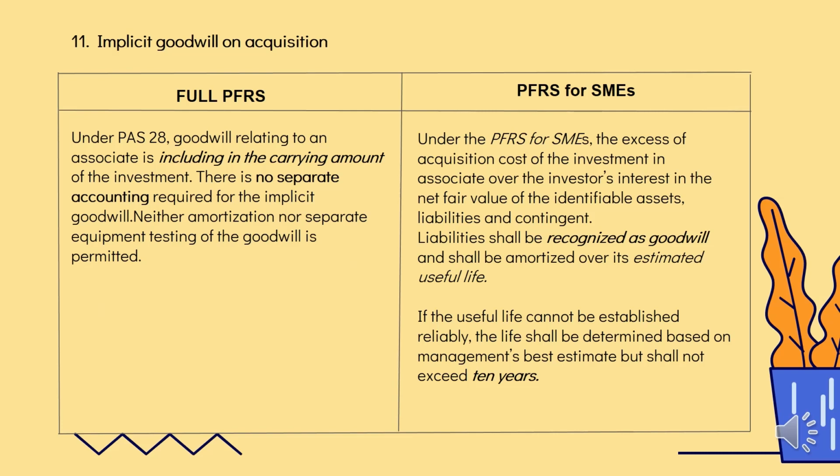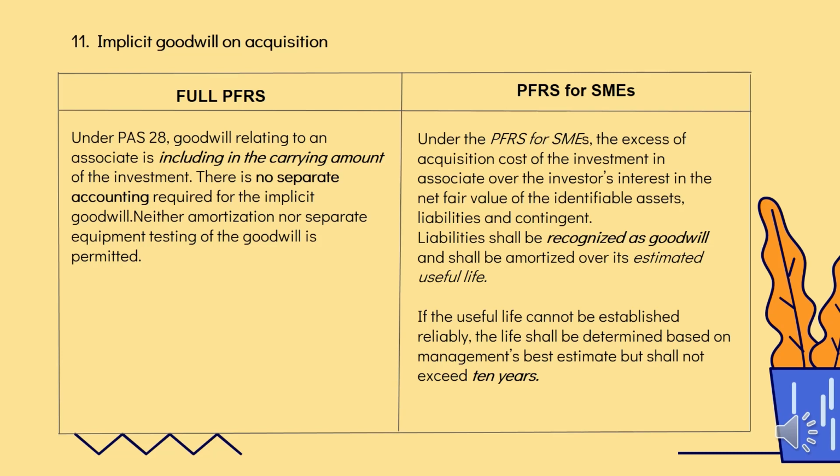Example, you are buying Corporation B and the true price or the net value is 100 million, but you paid 150 million. The difference is 50 million. The 50 million ang tinatawag natin goodwill. There is no separate accounting report for the implicit goodwill. So, kung magkano yung binayaran mo, yun yung value niya talaga kung magkano mo binayaran sa kanya.